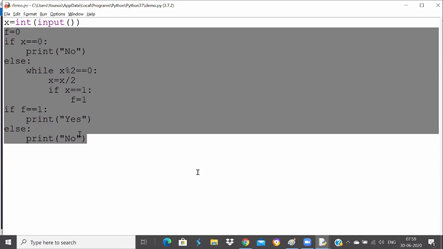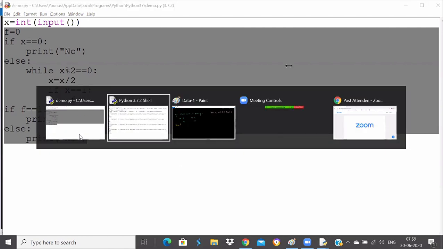If I tell you I can write this code in one line, do you agree? I can write this code in one line actually. How can I write this code in one line? No, a for loop will not help you, and no conditional operator. Now your knowledge will help you.